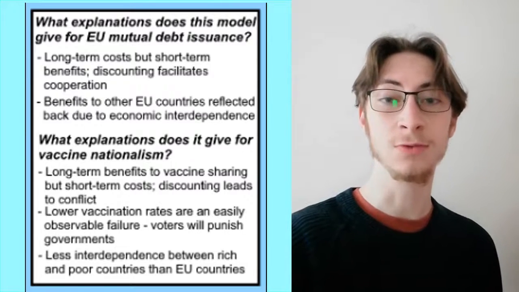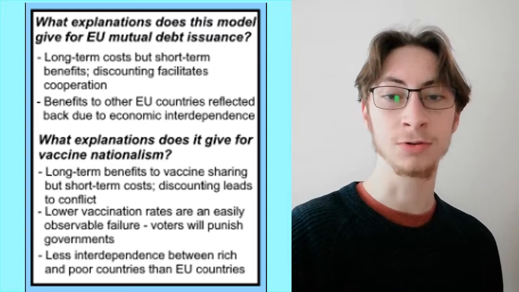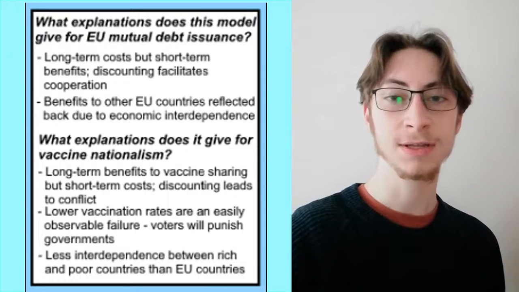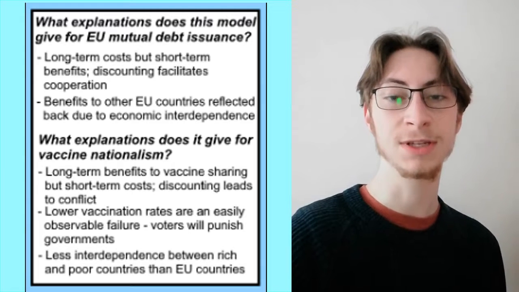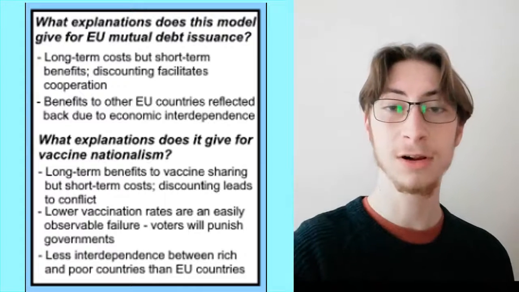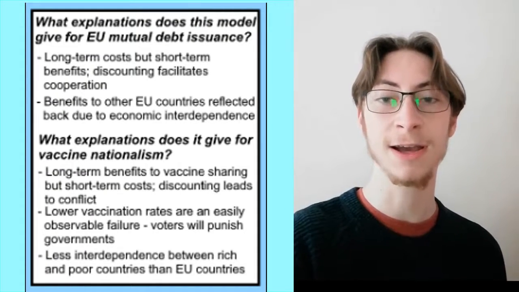Next Generation EU will be fully paid out by 2027, but the debt will not be fully paid back until 2058. This means the costs are more heavily discounted than the benefits, which will serve to increase delta and therefore make cooperation more likely. Political rents from cooperation between EU states are also amplified because of their high degree of economic interdependence.